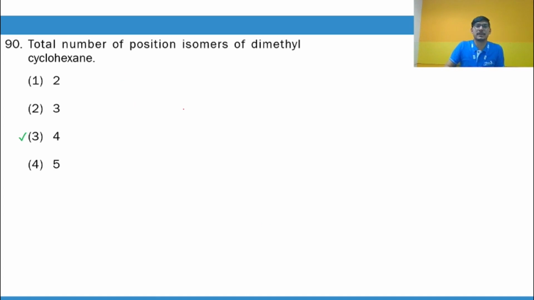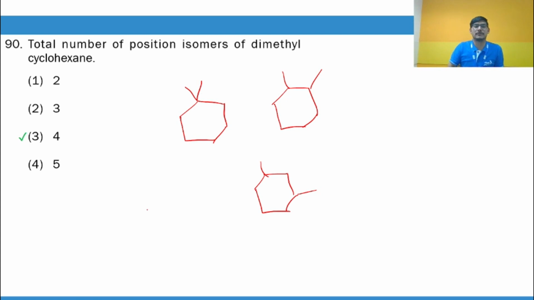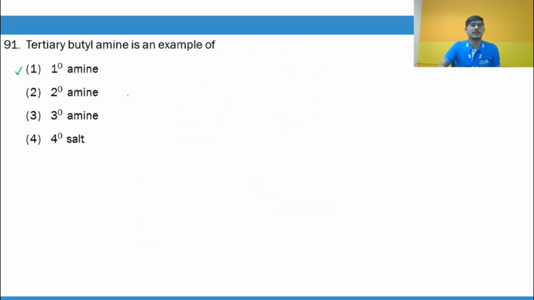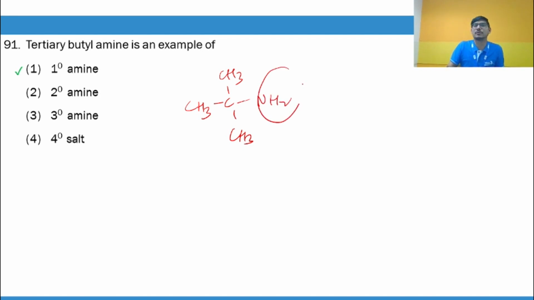Total number of positional isomers for dimethyl cyclohexane, guys, cyclohexane is this. Either you put 2 methyl groups over here, or you put them adjacent to each other, or you put them one carbon apart, or you put them in the trans positions, right? So there are basically 4 of them. Tertiary butylamine, let's check. Tertiary butylamine is this. The group is tertiary, but the amine is primary. Okay, amine is primary because nitrogen is only bonded to one carbon atom, so it is primary amine.